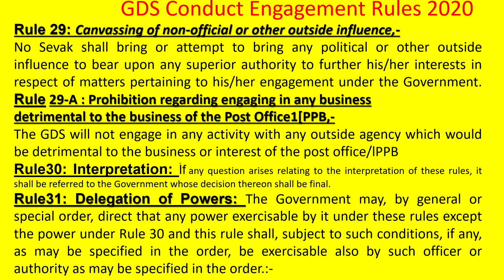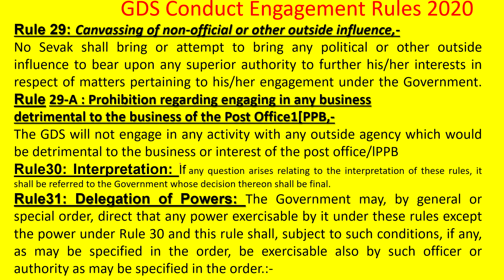Next one, canvassing of non-official or outside influence. Rule 29, this is an important rule. No sevak shall bring or attempt to bring any political or other outside influence to bear upon any superior authority to further his interests in respect of matters pertaining to his or her engagement under government. That means political or outside influence should not be brought on the superior authorities to get his work done. For a transfer or for any other work, you should not use outside persons or political influence. Canvassing is against the rule.